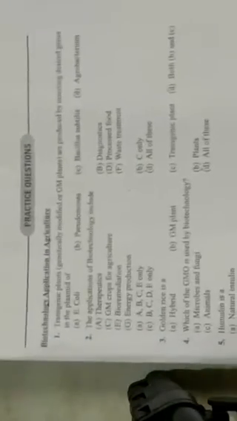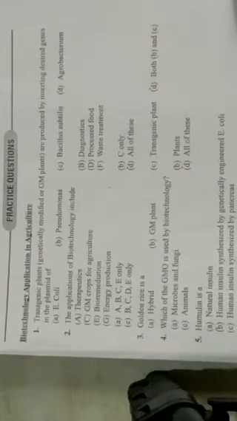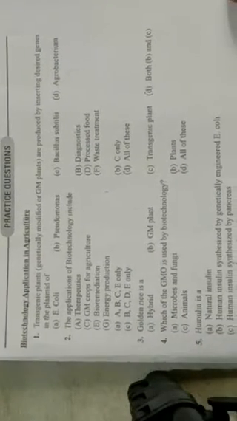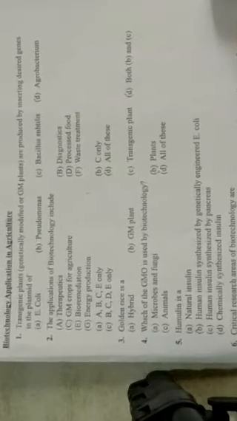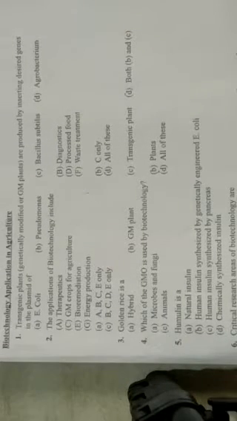The first question: biotechnology applications in agriculture. That's the first topic we have studied in theory as well. Transgenic plants, that is genetically modified or GM crop plants, are produced by inserting the desired gene in the plasmid of. You all know in plant tissue culture, for plant tissues we use the bacterium. In the previous topic I told you there is Agrobacterium. It's also known as the natural genetic engineer.